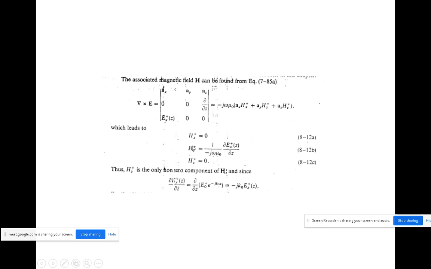அப்ப hy plus term மட்டும்தான் non zero component. Then remaining two components will be zero components, so that we are going to consider only hy positive.